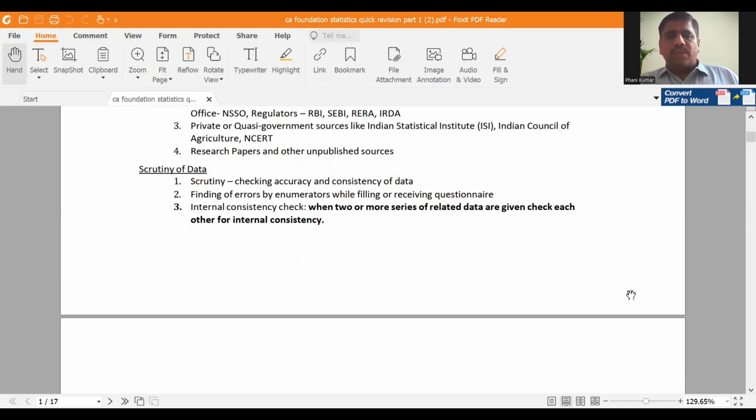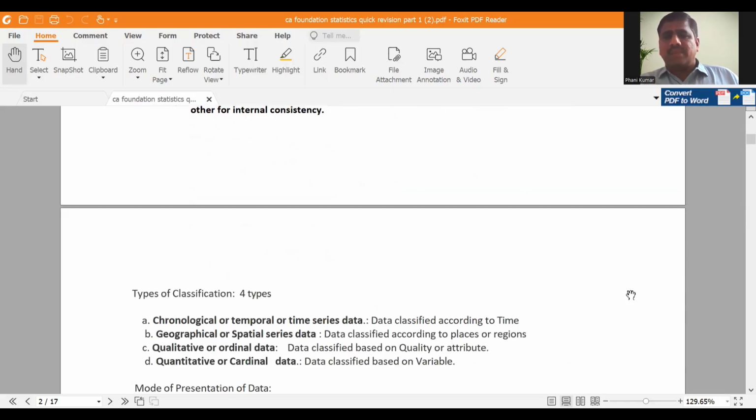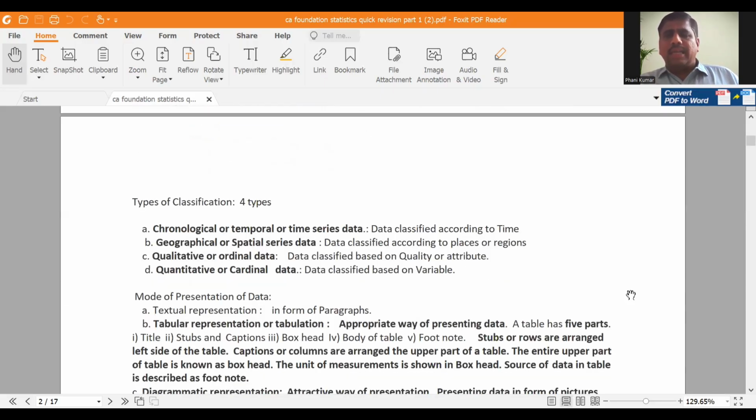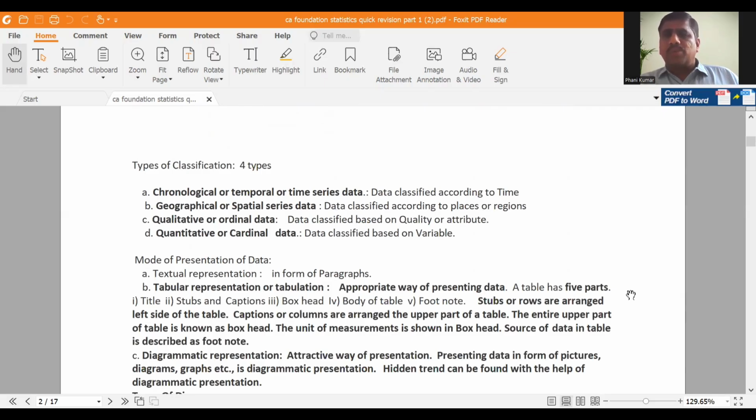After the second phase, our third phase is classification. After collecting the data, data can be divided into various subgroups based on similarities. That is known as classification. Classification makes comparison very easy, and classification makes presentation very easy. So classification means dividing the data into various subgroups based on similarities. So there are four types of classification.